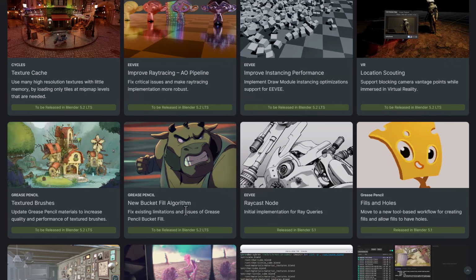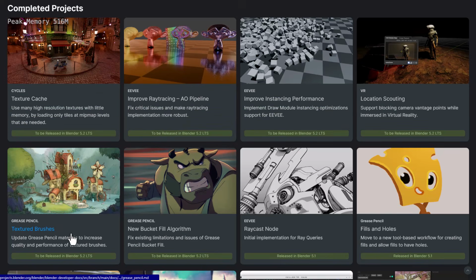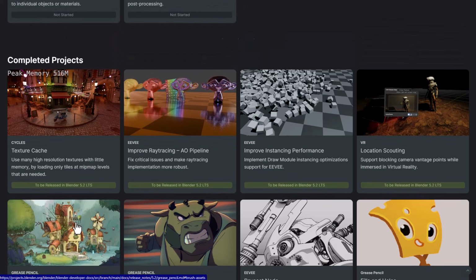5.2 will be coming with the new bucket algorithm. We're also getting textured brushes. This is also a pretty cool tool, which will be coming with Blender 5.2 for Grease Pencil, and like we mentioned earlier, for VR, location scouting is even better, as this supports blocking camera vantage points while immersed in virtual reality. This is something that we need to test, and it looks pretty impressive.